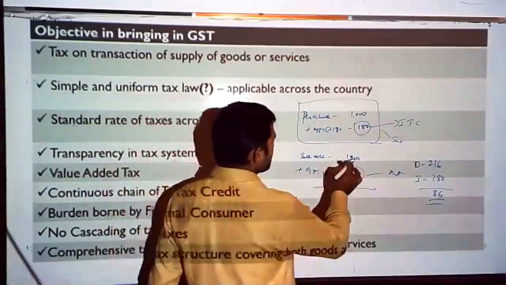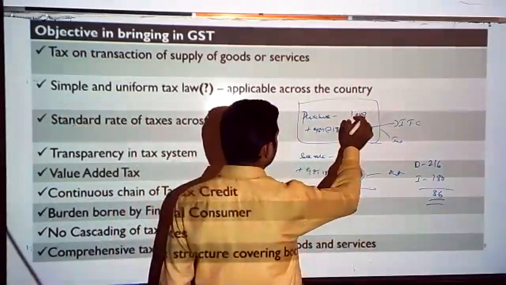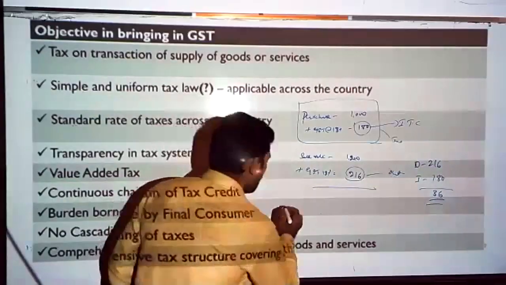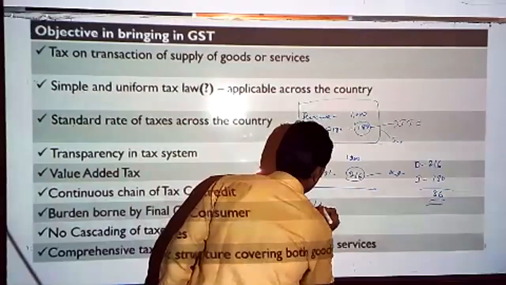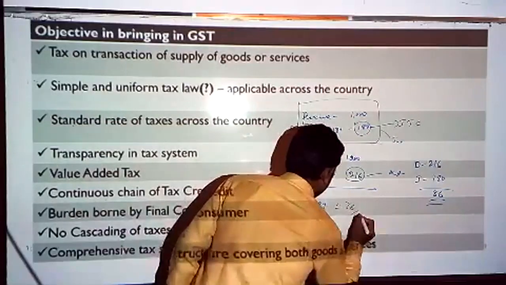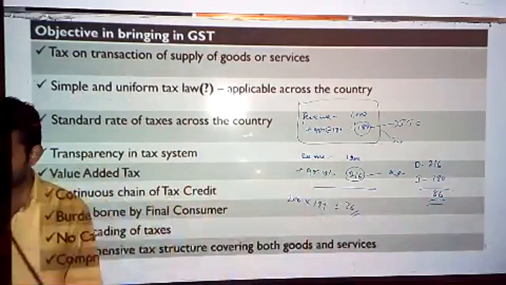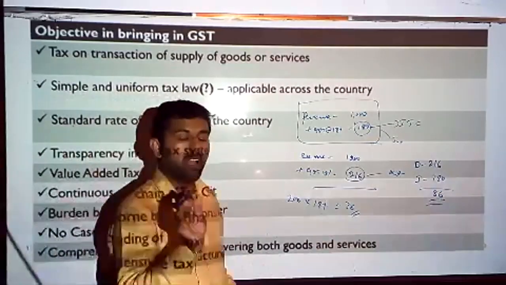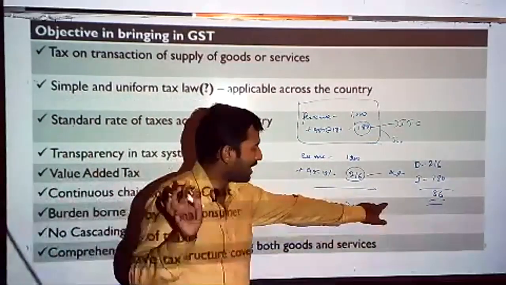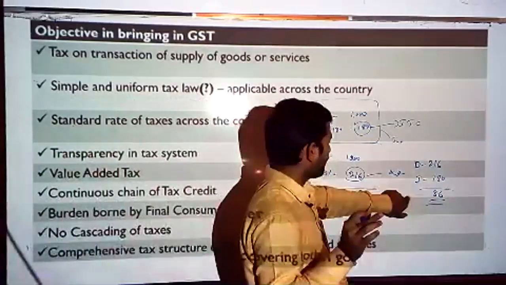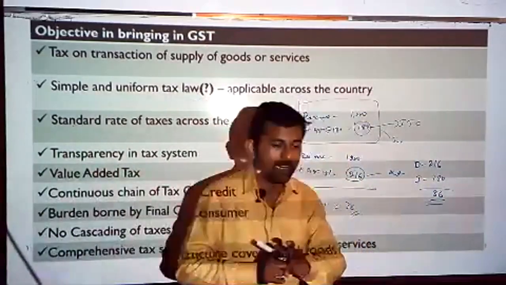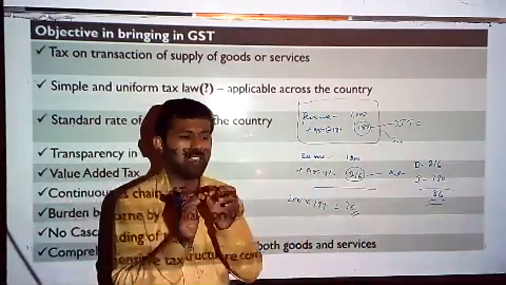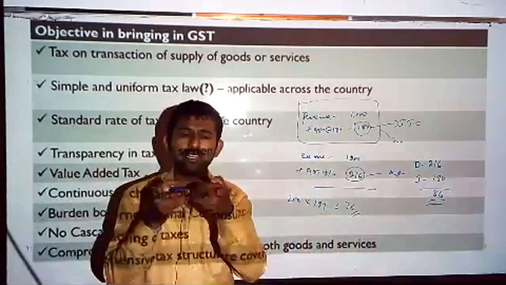How much is the value addition? How much value addition have I made? 1200 minus 1000. 200 rupees is the value addition, isn't it? 200 into 18% is equal to 36. Getting the point? So what is my value addition? Value addition is only 200. At the end of the day, the dealer in a mobile phone is going to pay only 36 rupees as GST. That means only on the value addition he is making, on that only he is discharging the tax.